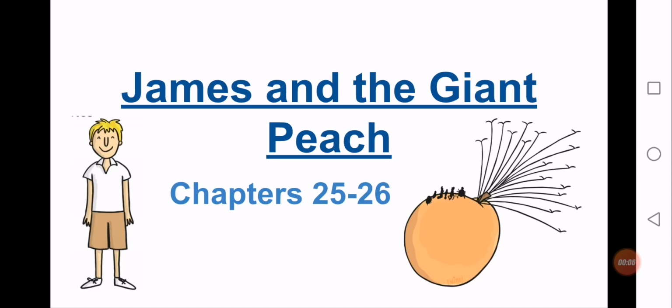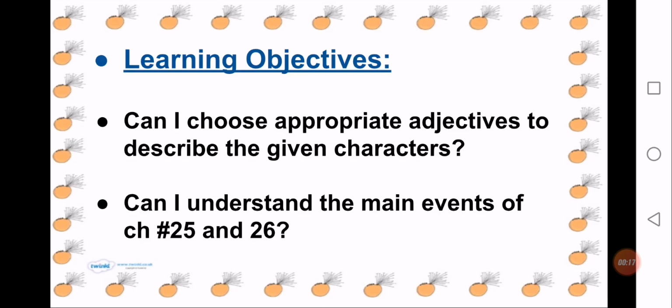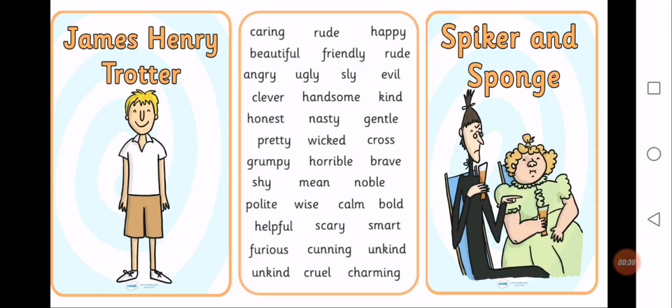Today, we are going to do the novel James and the Giant Peach. In this lesson, I will tell you about the main events of chapter number 25 and 26. The learning objectives for this lesson are: number 1, can I choose appropriate adjectives to describe the given characters? Number 2, can I understand the main events of chapter number 25 and 26?